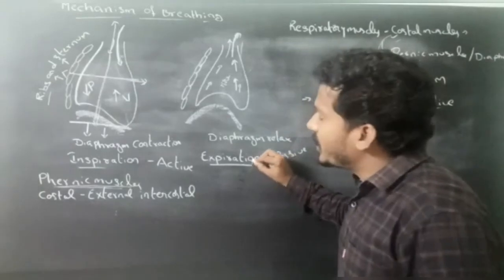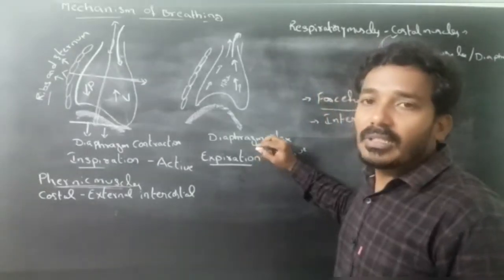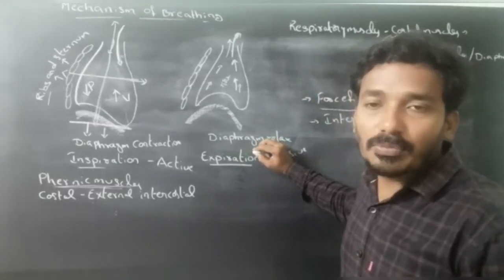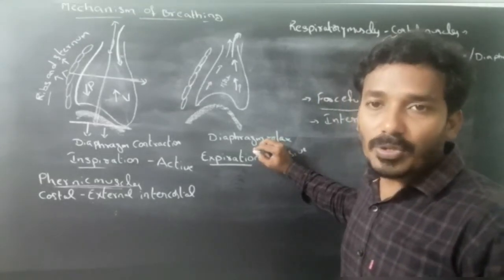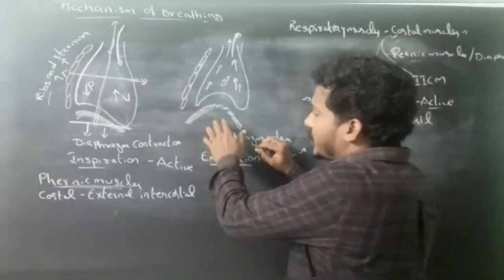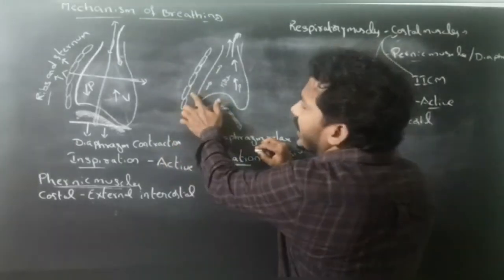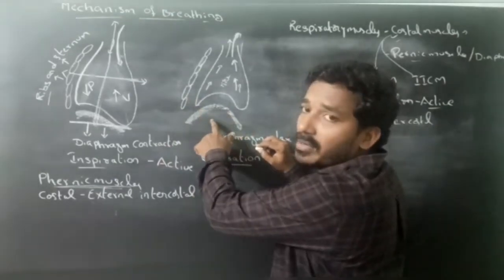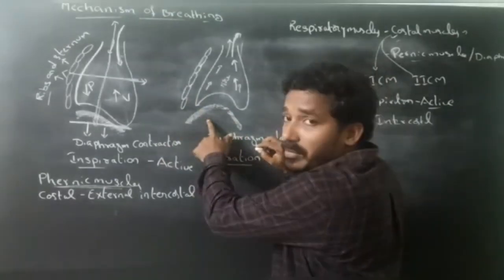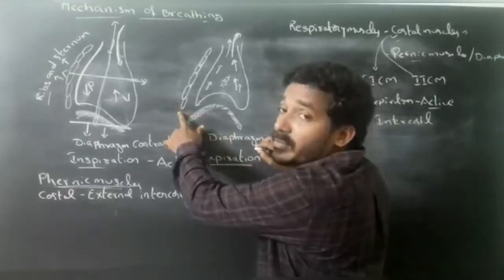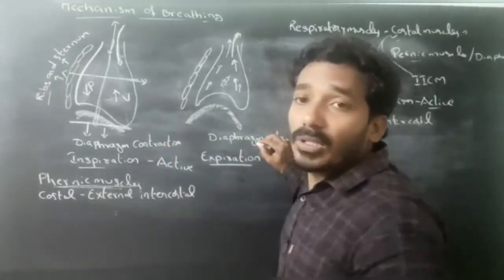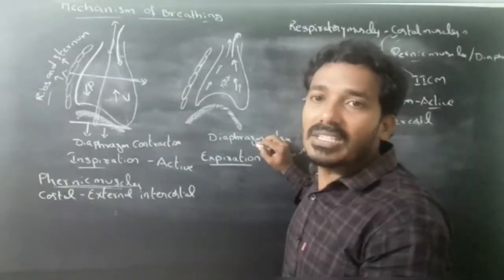Next, expiration. Expiration is a passive process. In expiration, the diaphragm muscles, also called phrenic muscles, and the intercostal muscles are relaxed. So the thoracic volume decreases.